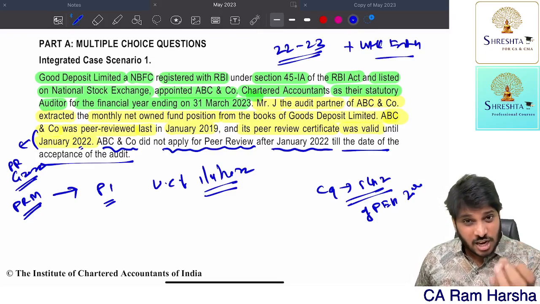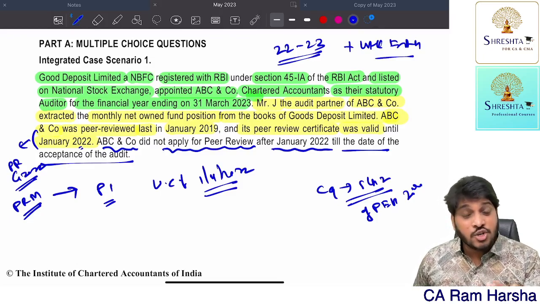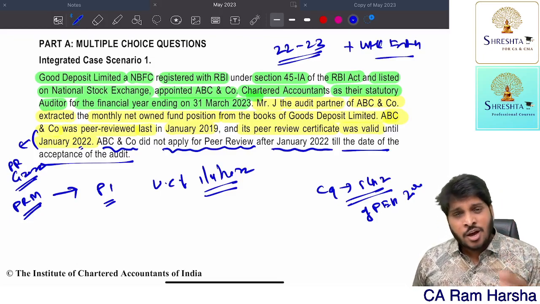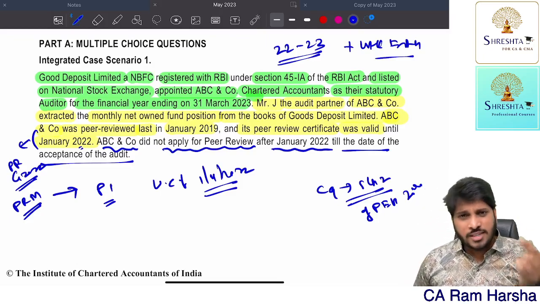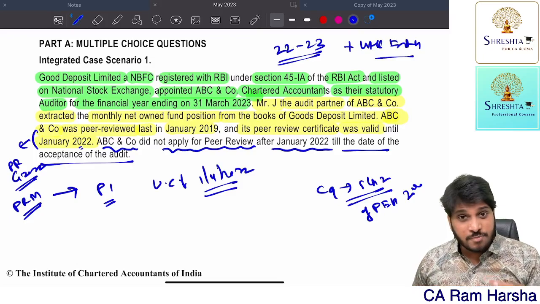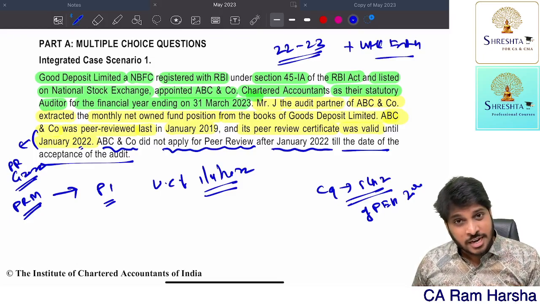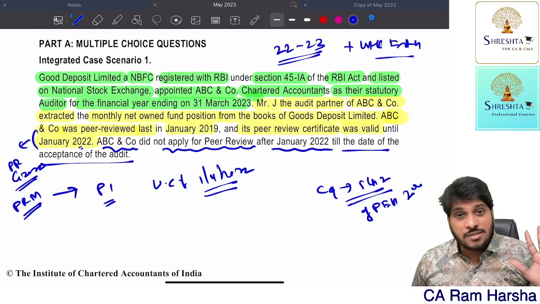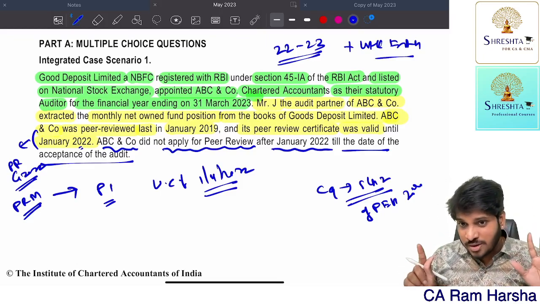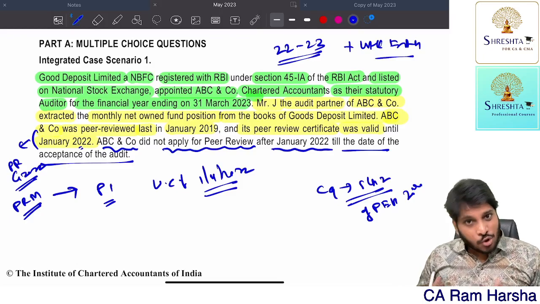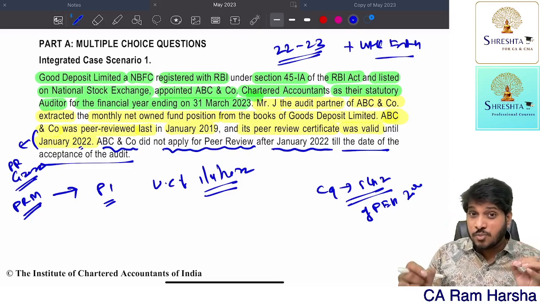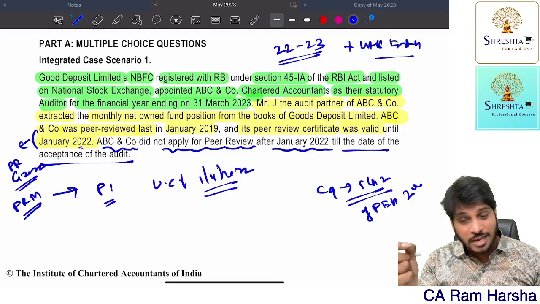If a chartered accountant in practice fails to comply with the audit gap, getting it, he is deemed to be guilty. One of the criteria they have given is that if you do not comply, if you did not have a peer review certificate and accepted a listed entity audit, you are failing the gap compliances, audit gap. Getting it? So punishment will attract. But in this MCQ question and answer, this point is not covered. But I'm reminding you this, as there is a possibility that it can also be tested tomorrow in your exam.